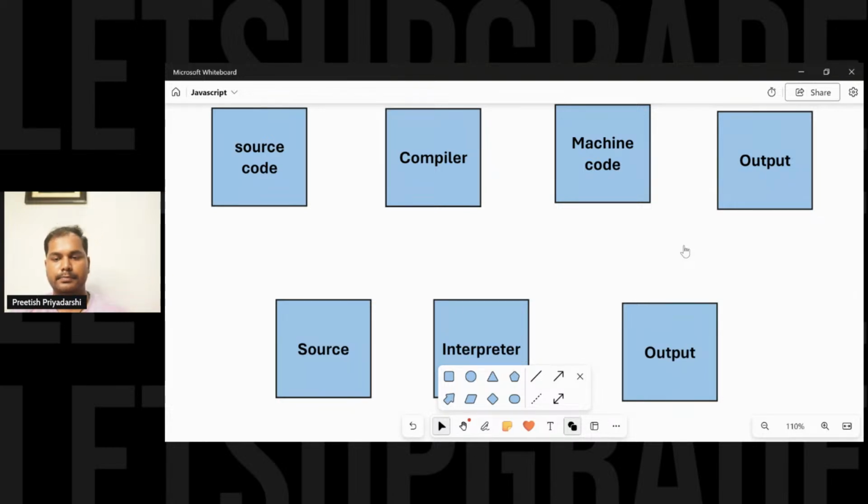So this is how things happen. All right, so let's move on. This is how the JIT and all the stuff works.